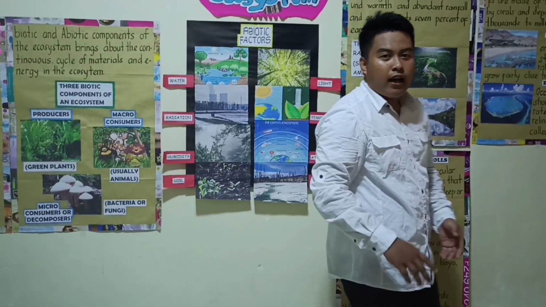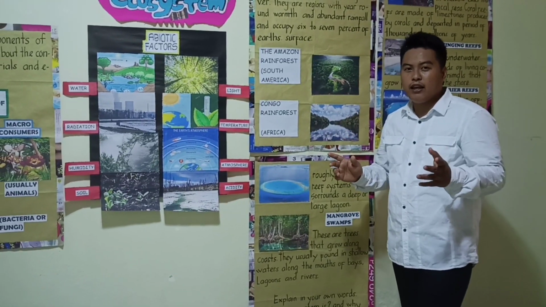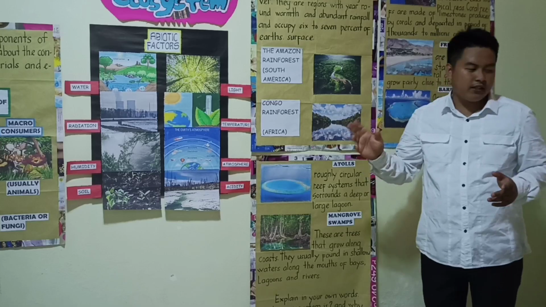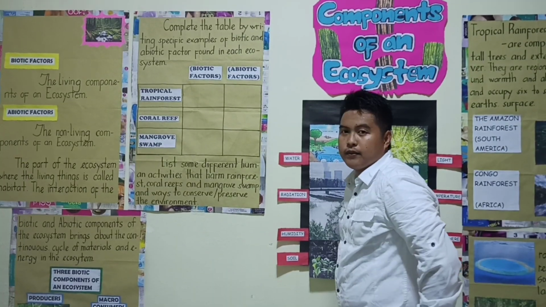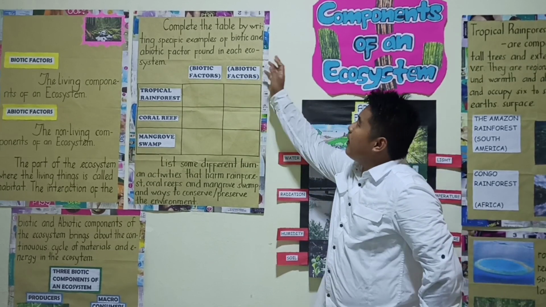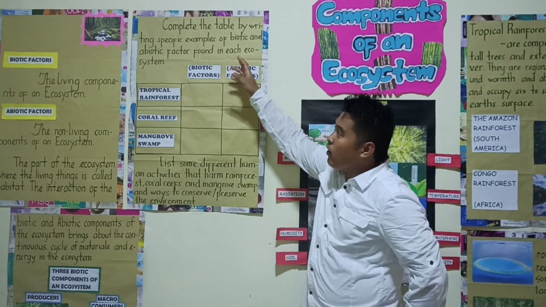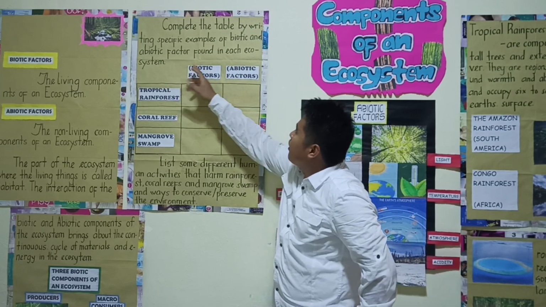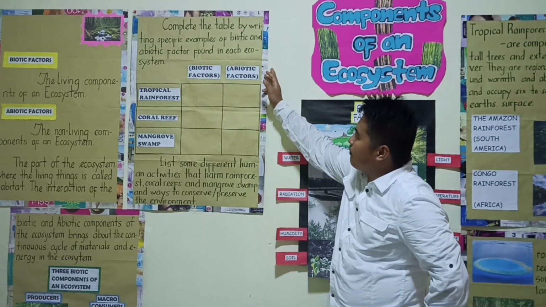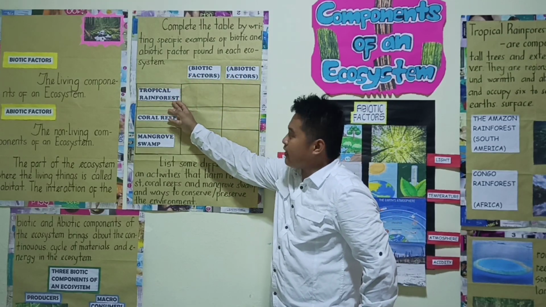Next, I have prepared a short activity for this lesson. In this activity, complete the table by writing specific examples of biotic and abiotic factors found in each ecosystem. First ecosystem, the tropical rainforest.